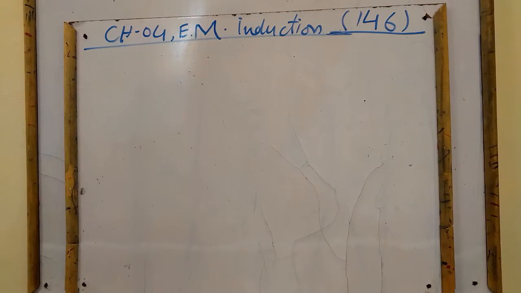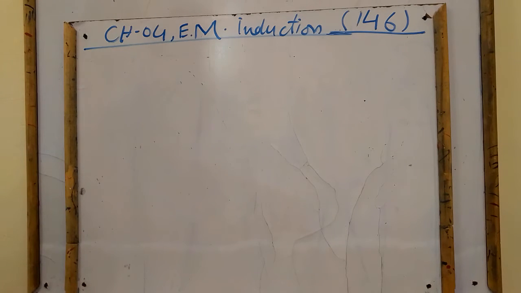In the previous chapter number 3, electromagnetism, we had discussed a concept of electromagnetism which was discovered by Oersted in USA in 1820. Electromagnetism is basically a combination of two concepts, electricity and magnetism. Electromagnetism is defined as the magnetic effect produced by electricity.